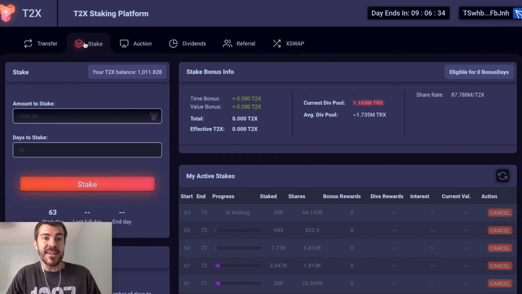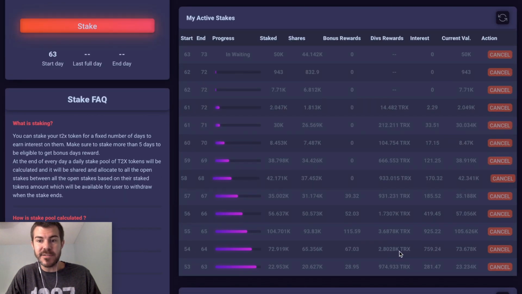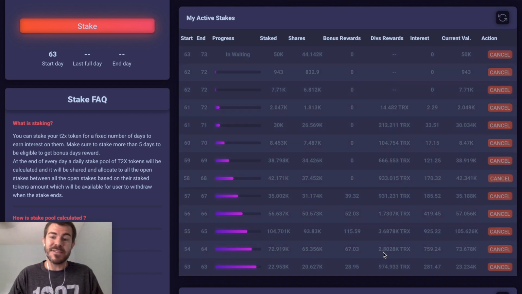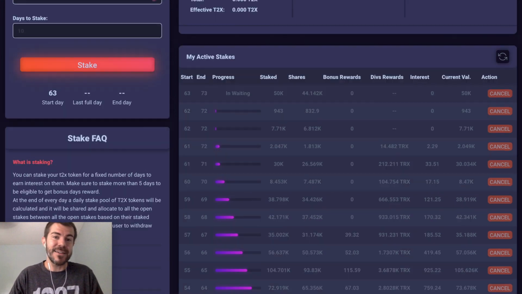So on the staking screen now, all of these dividends are starting to come through. They're starting to build up. Every day this pile will grow a little bit. When the auction ends, it sends those TRX dividends over here to the stakers. So I'm just going to continue to build up my stakes, continue to compound these, see how far I can get this thing to go.